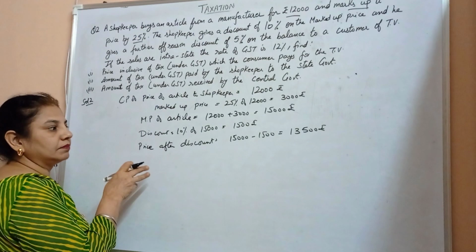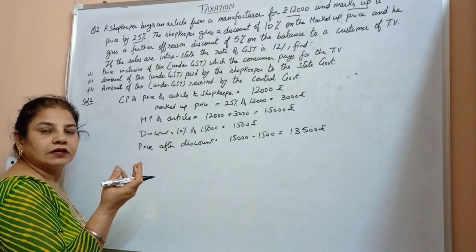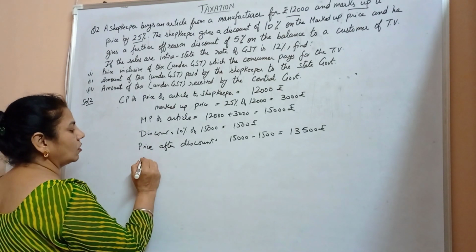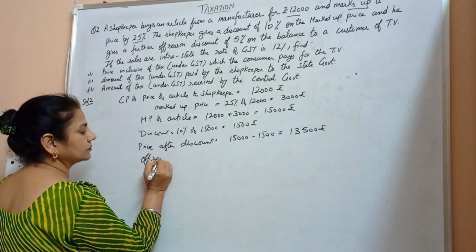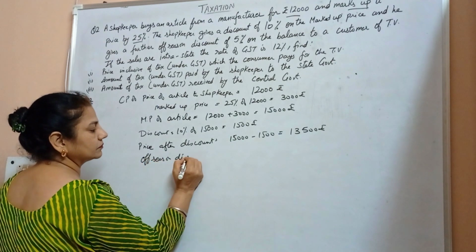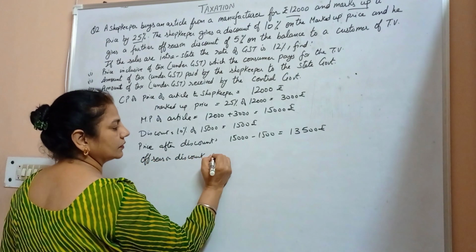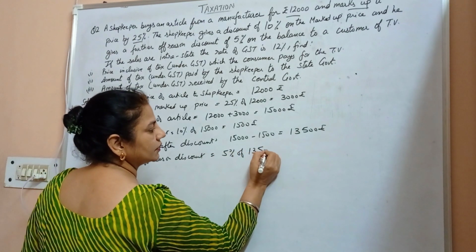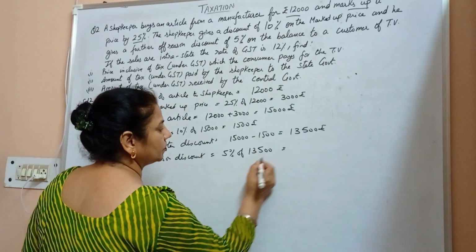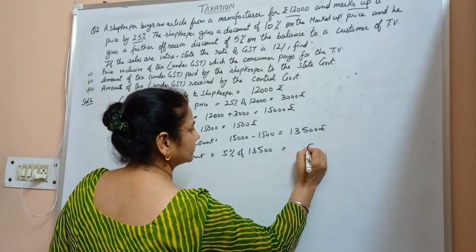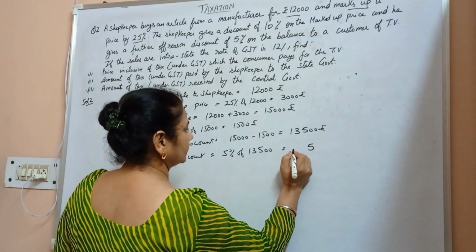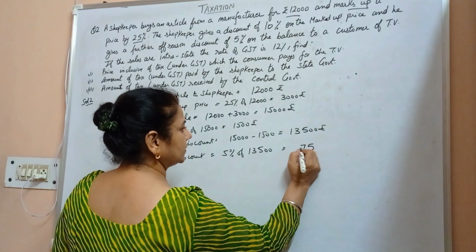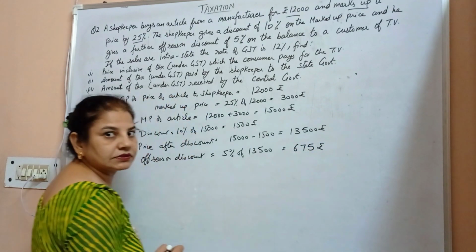On this, the shopkeeper gives the off-season discount. So the off-season discount is 5% of 13,500, which comes out to be 675 rupees.